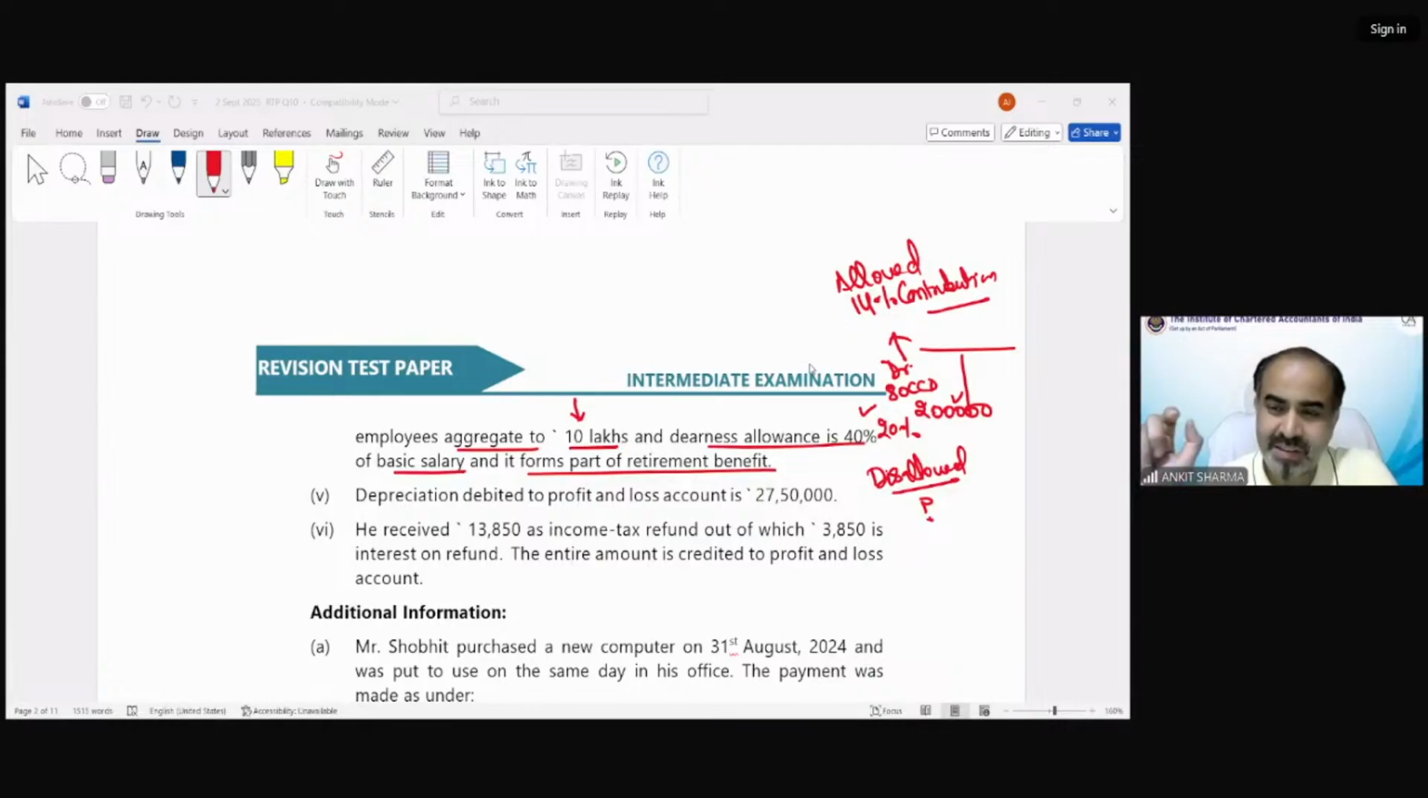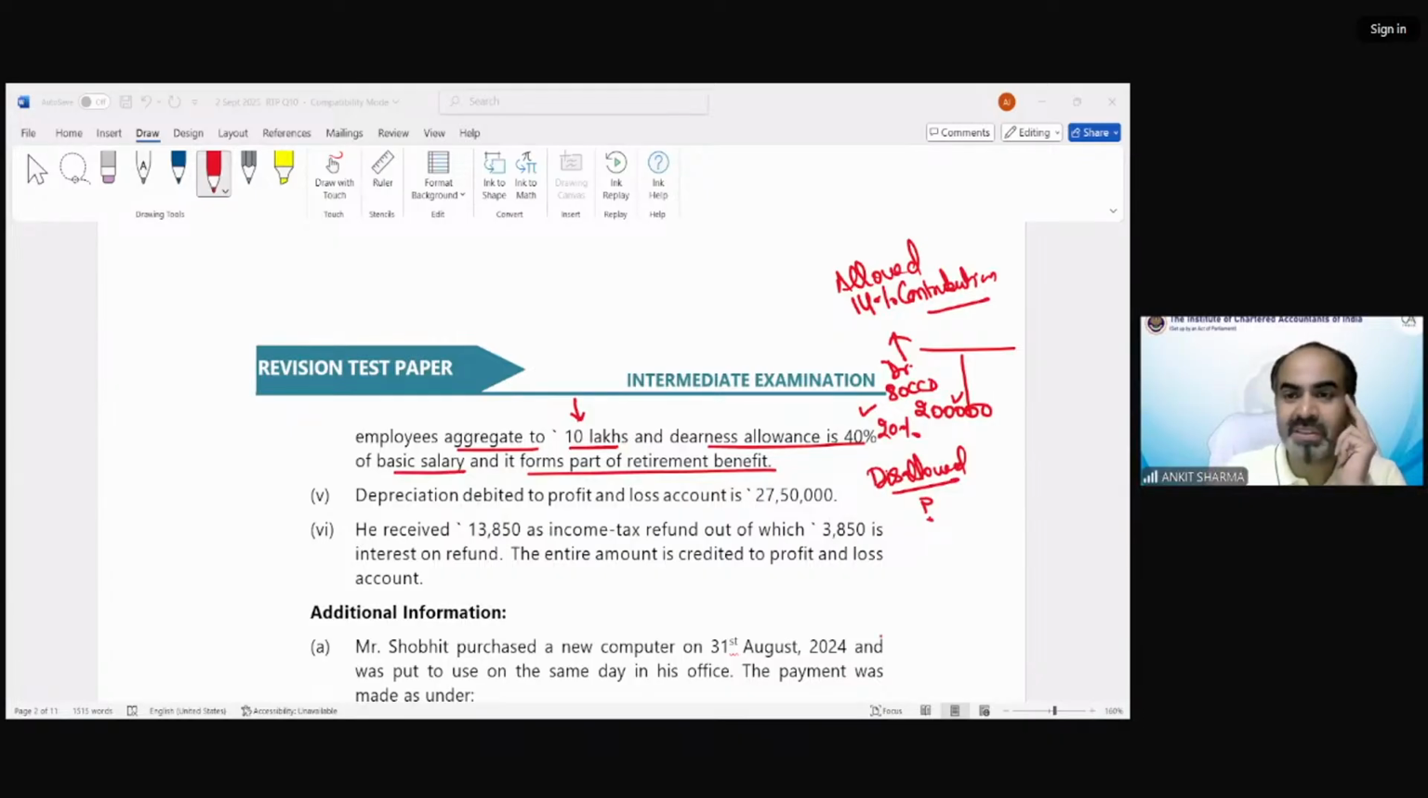Dekho, the correct answer is 4,000. Now think about it. Why 4,000? I have written down the percentage correctly. 20% he has contributed, but allowed is only 14%. So this is correct information. But the correct answer is not 60,000. The correct answer is 4,000. So you have to find out why it's 4,000 and how 4,000 has been derived. Yes, Kushi has given the correct answer. Well done, Kushi.